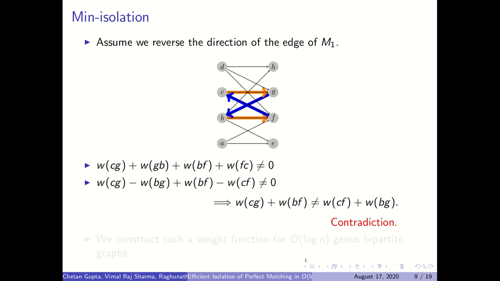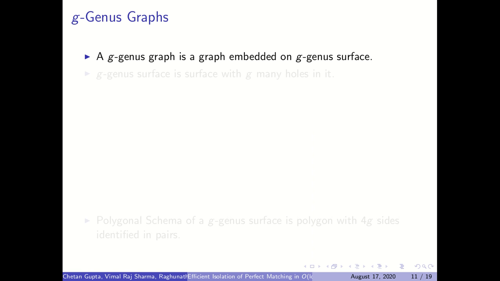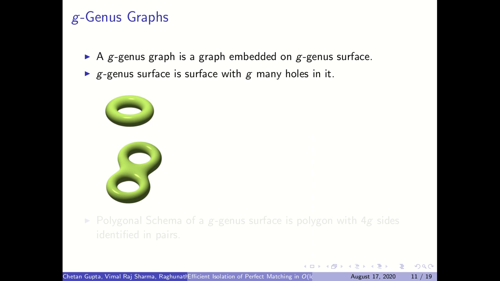So for log n genus graphs, we also construct a similar kind of weight function which gives non-zero weight to some nice cycles of the graph. So let me first define what is a g genus graph. A g genus graph is a graph that can be embedded on a surface of genus g, and a genus g surface is a surface with g many holes in it.